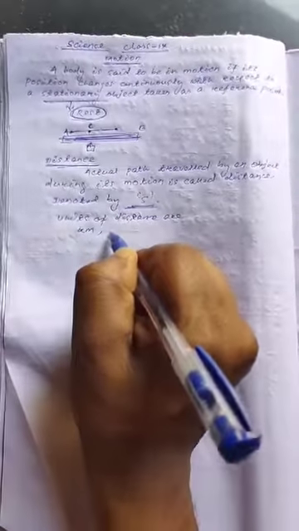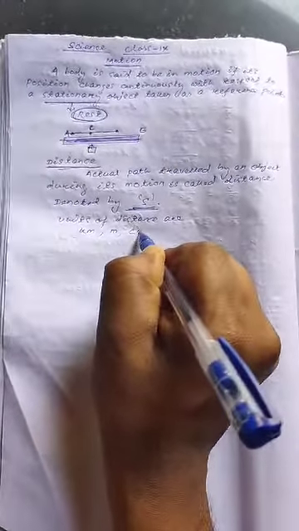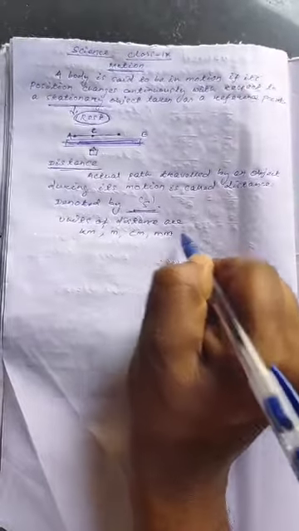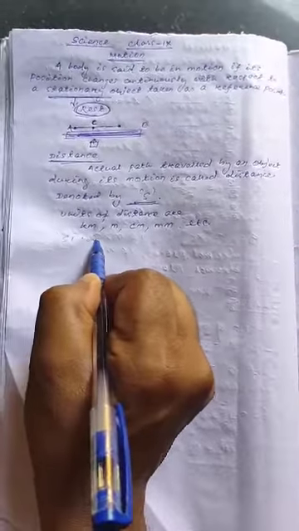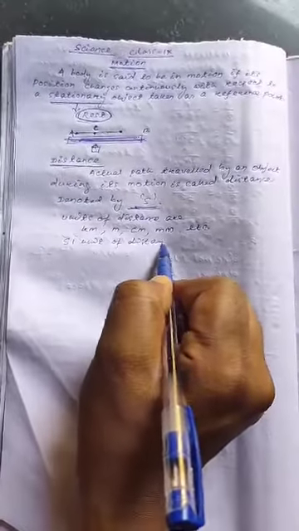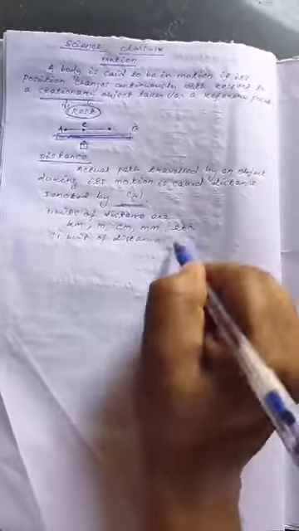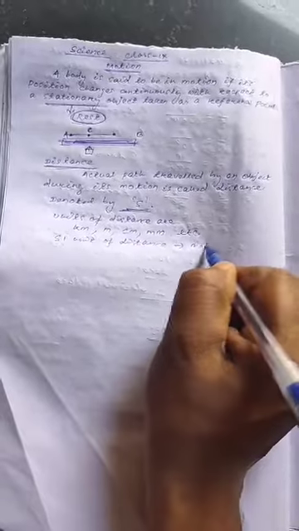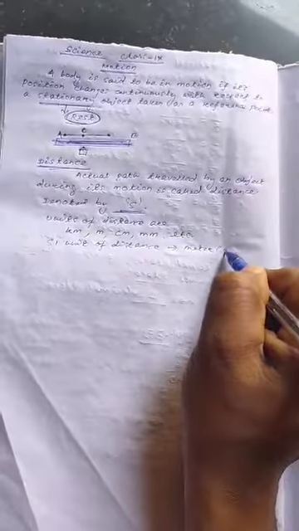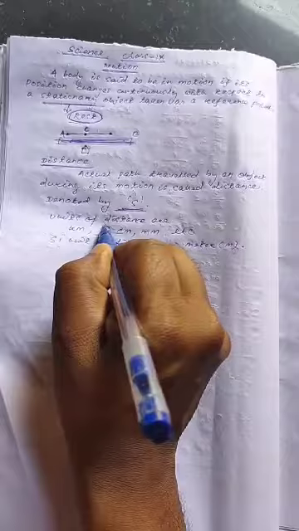Kilometer, meter, centimeter, millimeter, etc. are the units of distance, but the SI unit of distance is the meter.